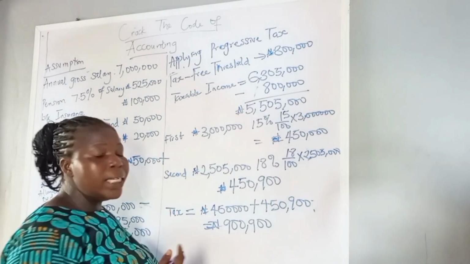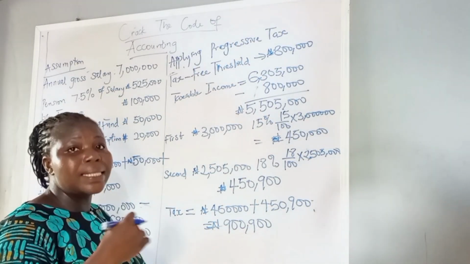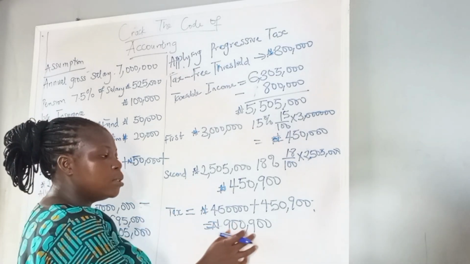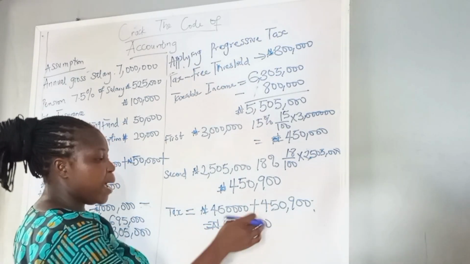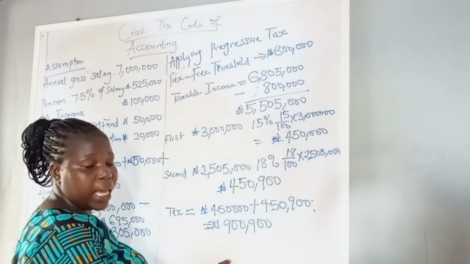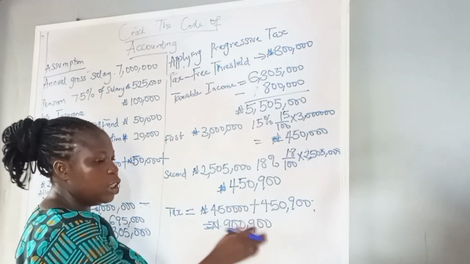But knowing that as an employee we pay tax monthly, this 900,900 naira will be divided by 12, that is 12 months in a year, to get the amount he or she will be paying per month.